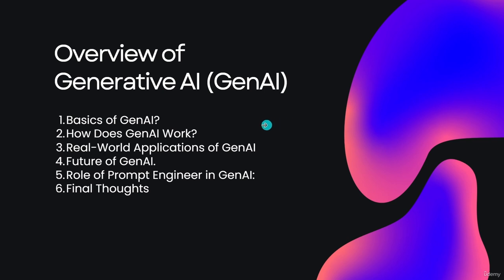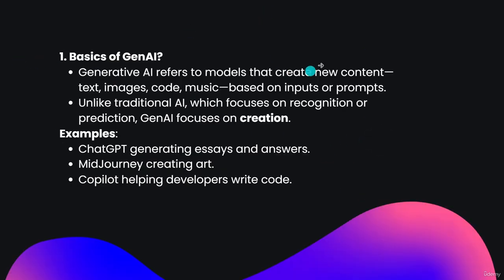Okay. So this is our last lecture of this course, and it is very important after learning the prompt engineering skill. So let's see the first one, that is basics of Gen AI. Gen AI means multimodal models like ChatGPT, right? Gemini also comes under Gen AI. You can see here the basic definition: generative AI refers to models that create new content, text, images, code, music based on inputs or prompts.